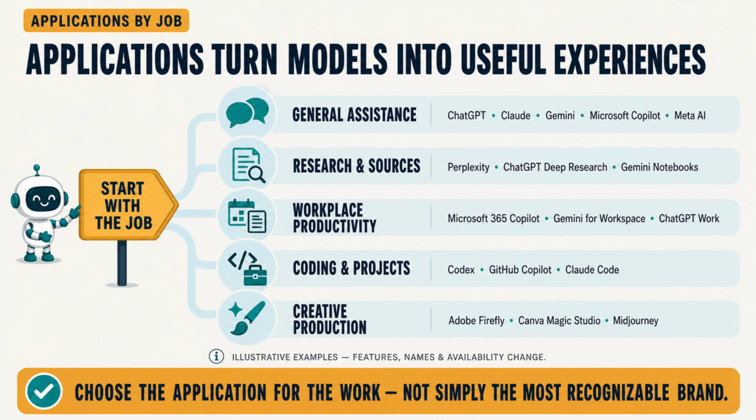Applications differ in their models, web access, citations, file connections, privacy controls, price, and availability. Begin with the task, then choose the tool. Before sharing information, also check whether the application is approved for your organization. Now let us look more closely at one widely used application, ChatGPT.